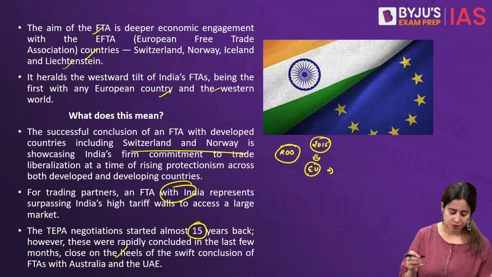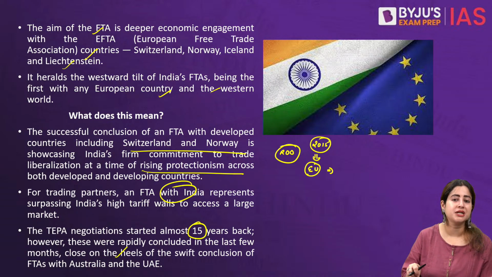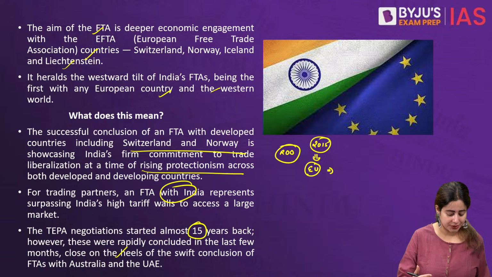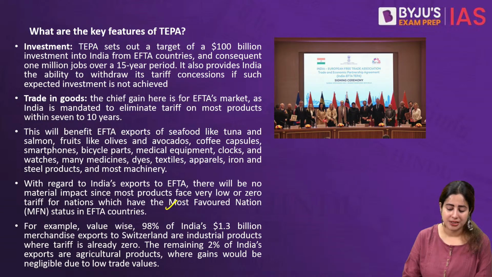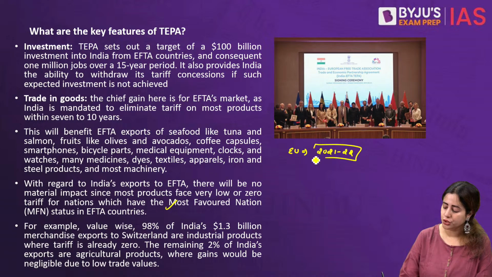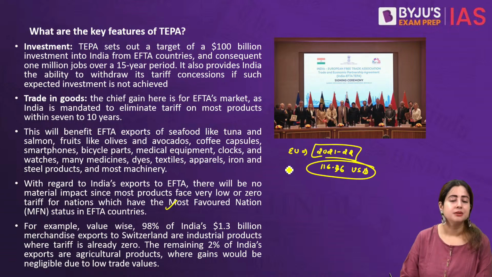to both the sides. So now today, it is a major milestone because it shows how various countries across the world are trying to come out of their own protectionism and are trying to further develop trade ties with their largest trading partners. Now let's remember, even the EU is India's largest trading partner after the United States. In fact, let's remember that back in 2021-2022, the volume of trade between India and the EU was as high as about 116.36 billion USD worth of merchandise.